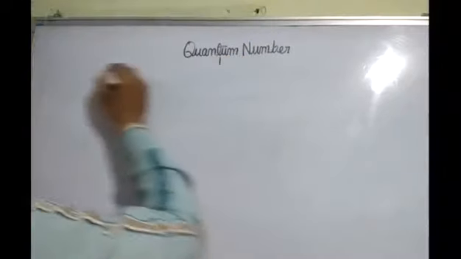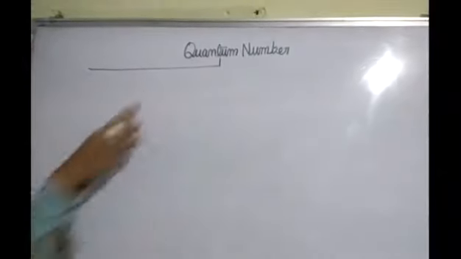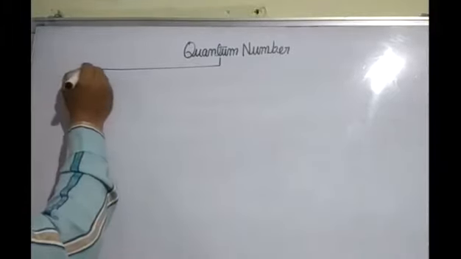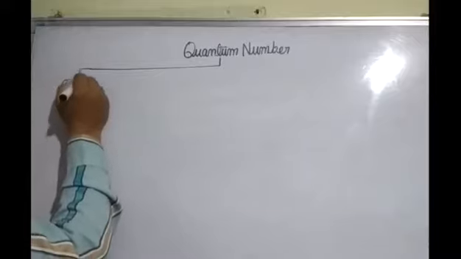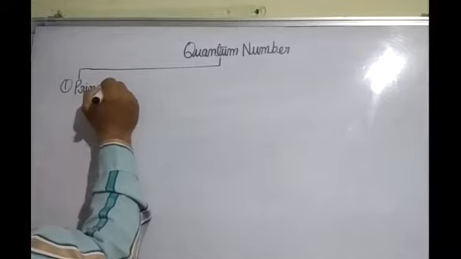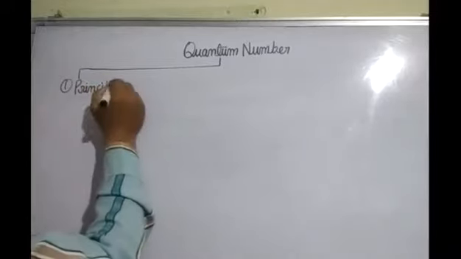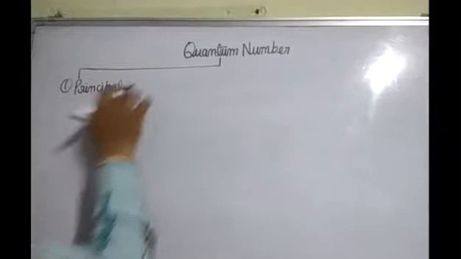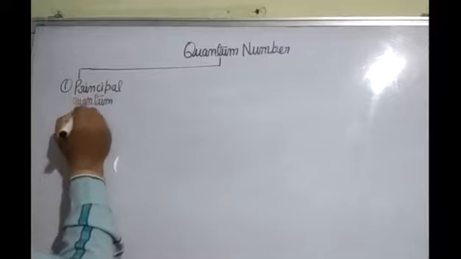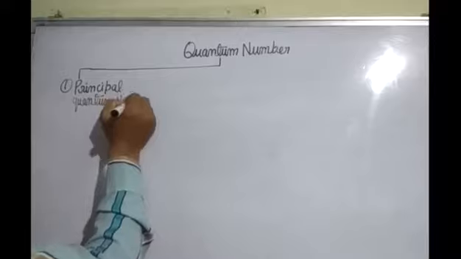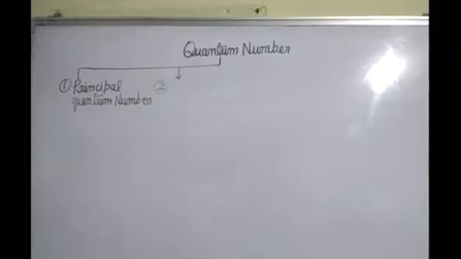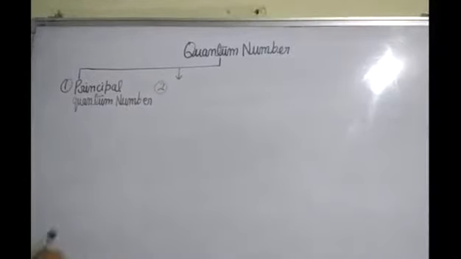Number one is principal quantum number. Number two, azimuthal quantum number.